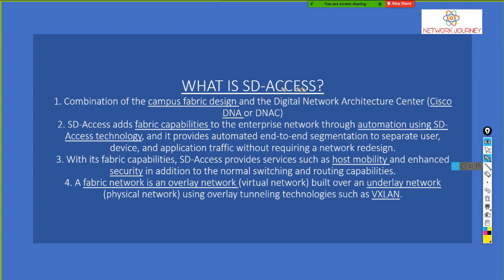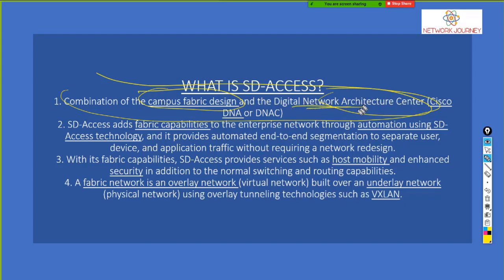So let's see first what is SD access. It's a combination of underlay and overlay. On the underlay, you have your campus fabric, and on the overlay you have the Cisco DNA architecture center. SD access adds fabric capabilities to the enterprise network through automation using SD access technology. It's providing end-to-end segmentation. What is the segmentation? The control plane has been taken out now.